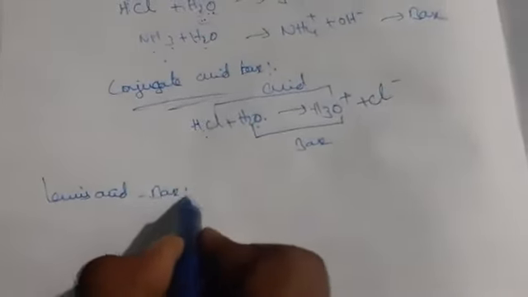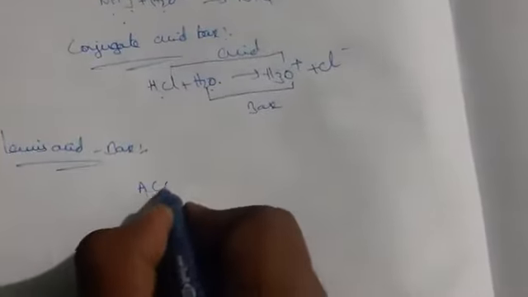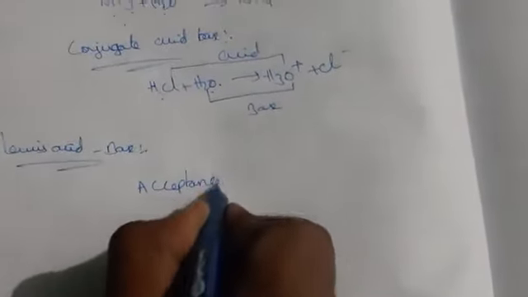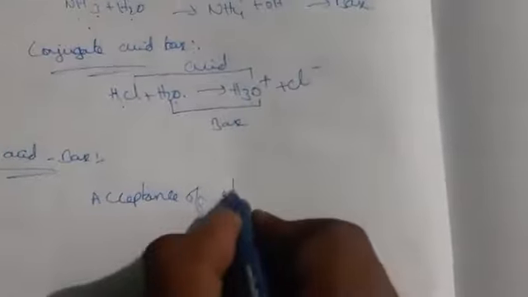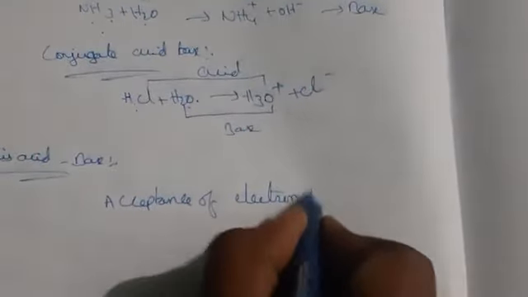And coming to Lewis acid base. So what is Lewis acid base? We can say acceptance of an electron pair, we call it an acid.